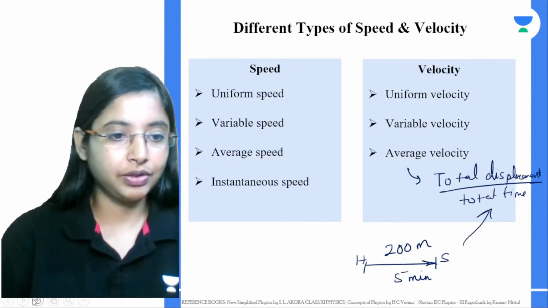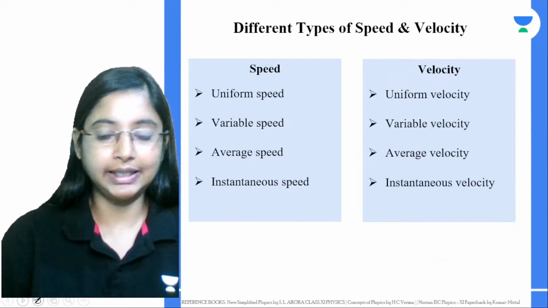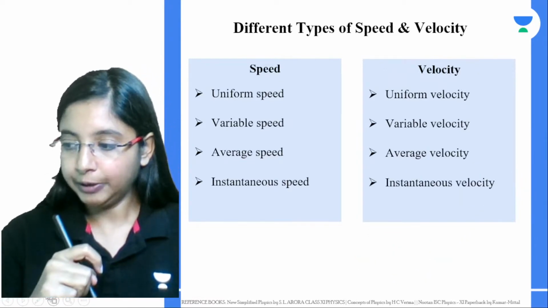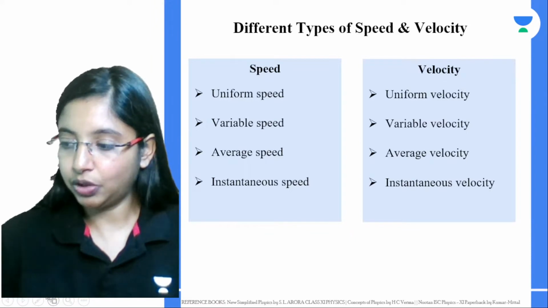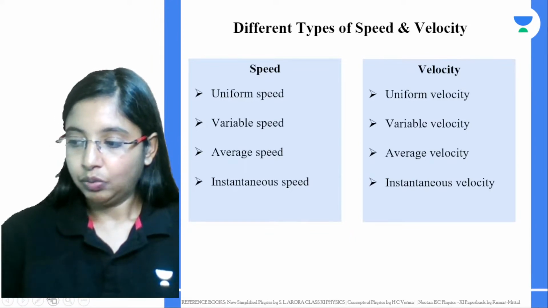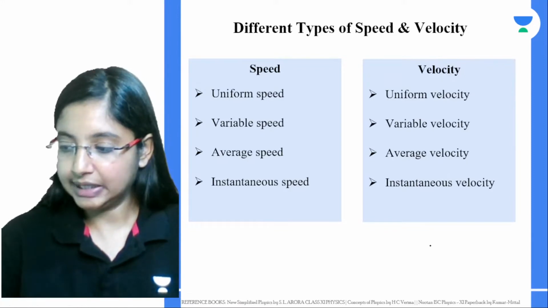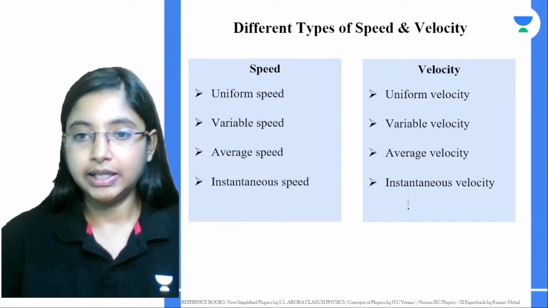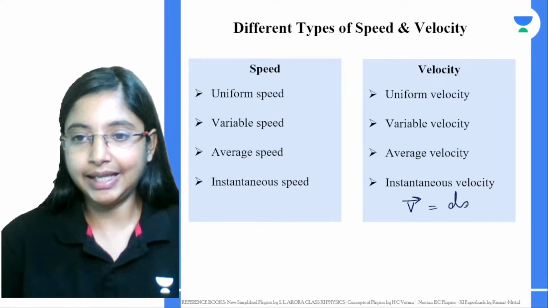Now, similar to that, you also have instantaneous velocity. At a particular instant of time, you want to find out what the velocity is. Then it becomes instantaneous velocity, which is given by dx by dt.